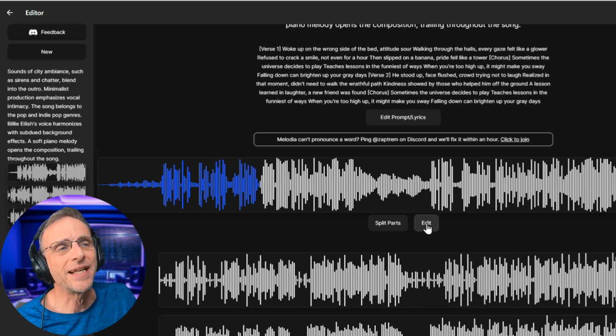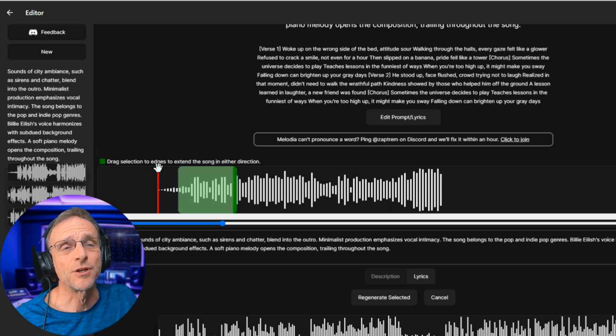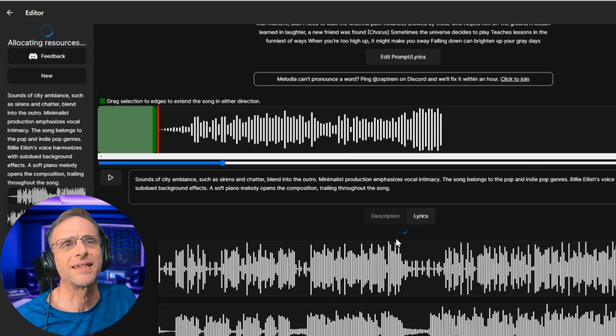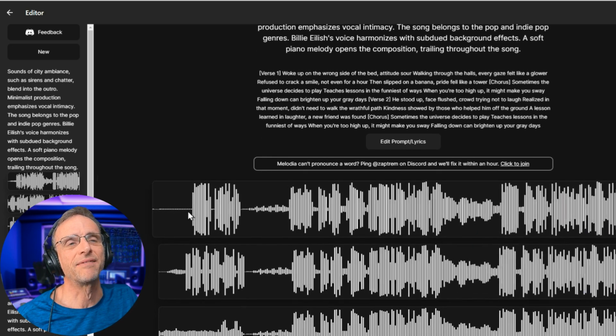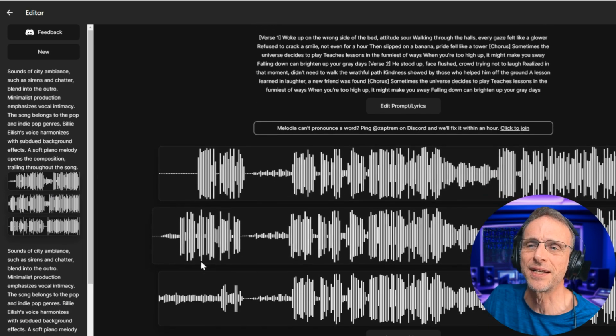What happens if you click on edit? Drag selection to edges to extend the song in either direction. So it looks like we can extend it at the beginning. So I'm going to drag this over here and see what happens if I click on generate select. So it would appear that this was the original here. This all looks the same, and they have appended it with new stuff based on the fact that, well, we told it to. Let's go down to the second choice.